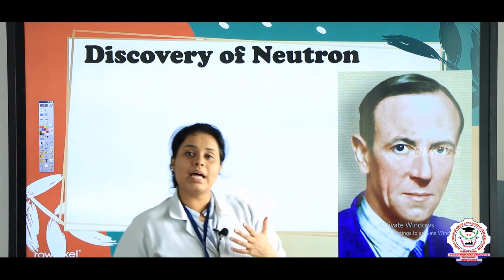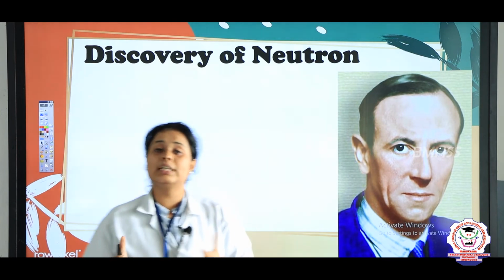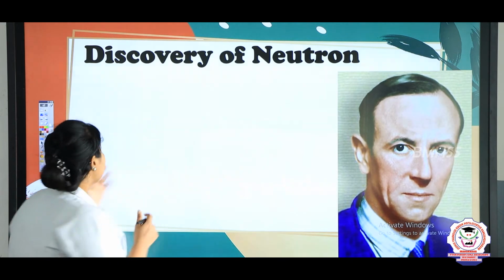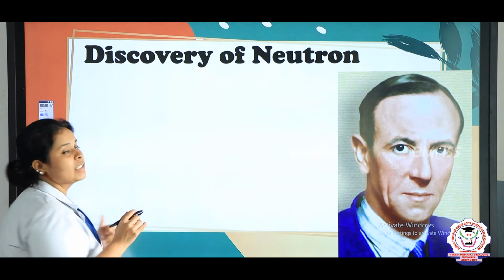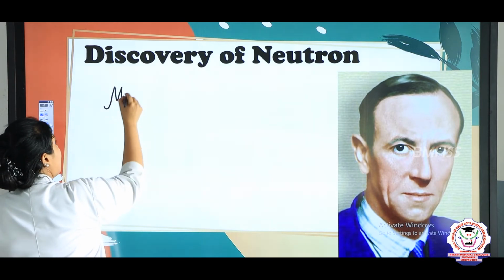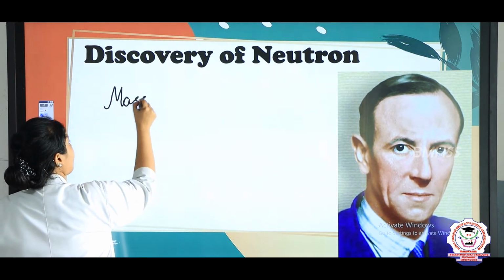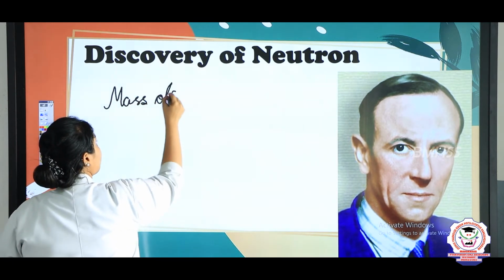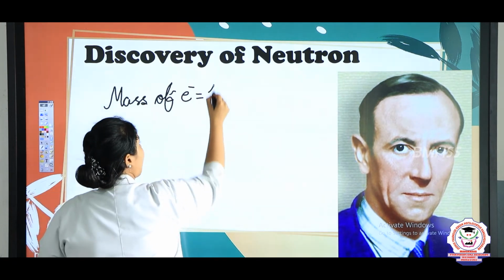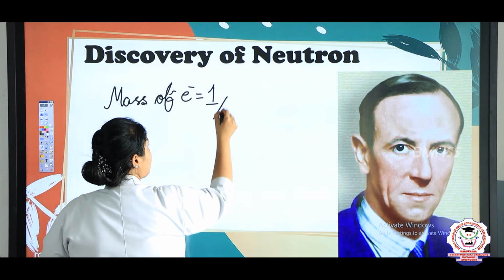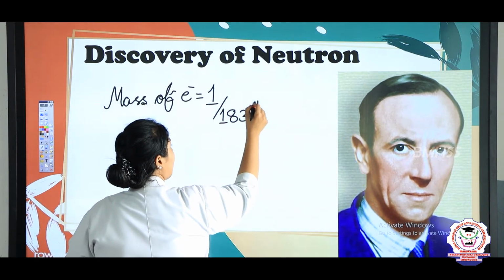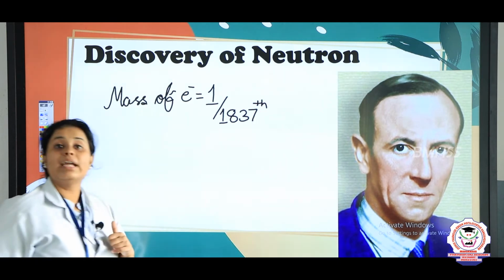He found that instead of only neutrons, there are other elements too which are present inside the nucleus. He said that the mass of an electron is equal to 1/837 part of a hydrogen atom.